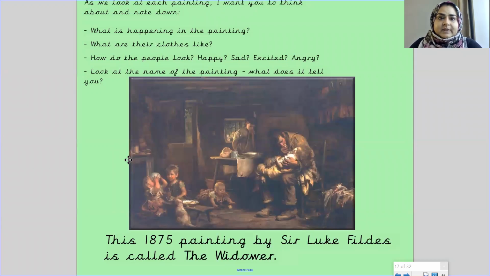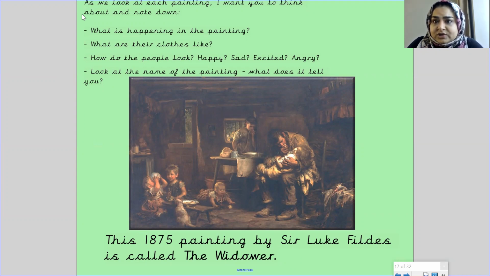Now if you have a look at this picture, I want you to note down anything that you see that's related to these questions. This is an 1875 painting by Sir Luke Fildes. It's called The Widower. Now if you just have a nice look at it, and then you can write down what you notice.